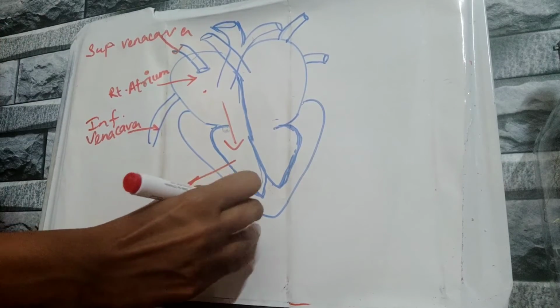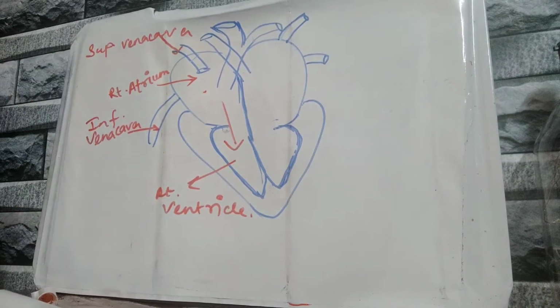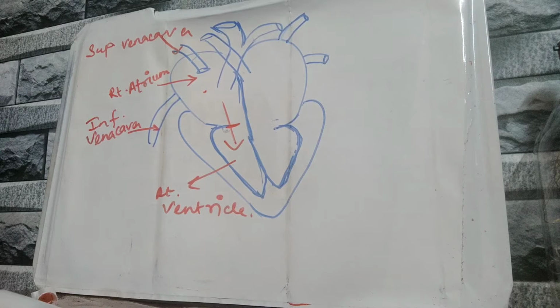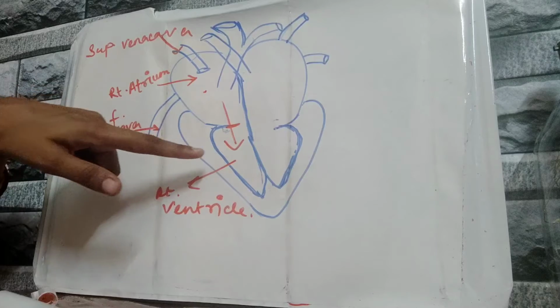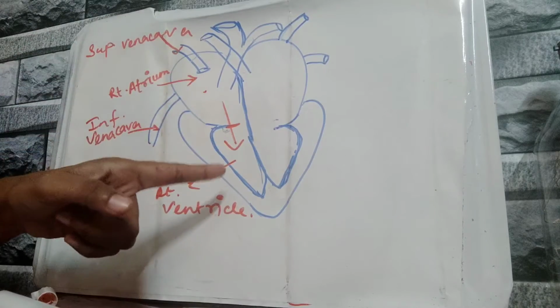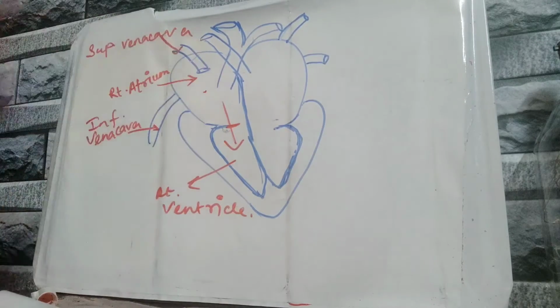It enters through a valve. Now what is a valve? Valve is a door-like structure which is present here at the junction of the auricle and the ventricle. It is a one-way structure like a door. It prevents the backflow of the blood. That means the blood can only enter from the auricle to the ventricle. It cannot flow from the ventricle towards the auricle.